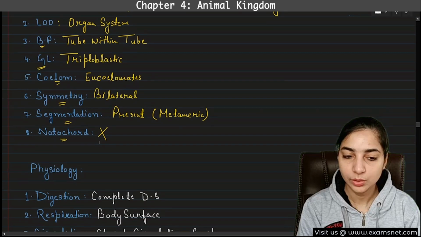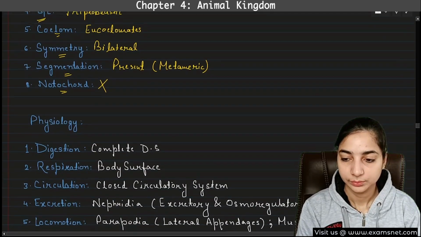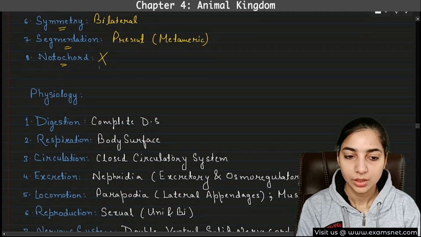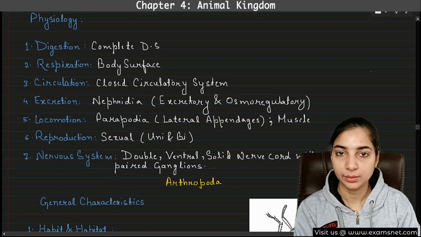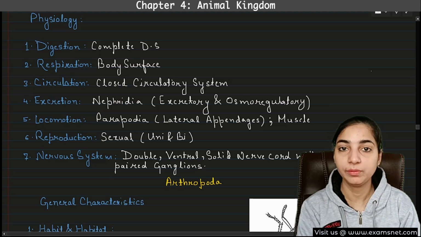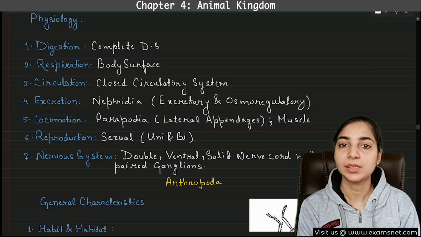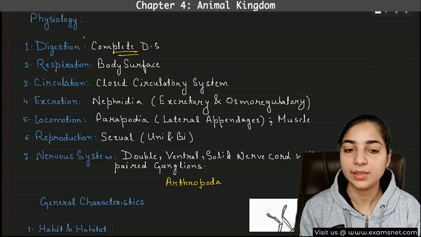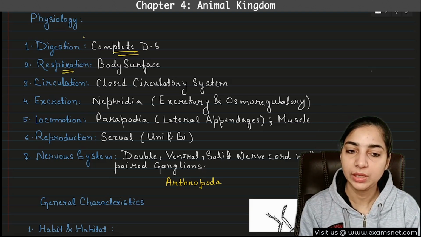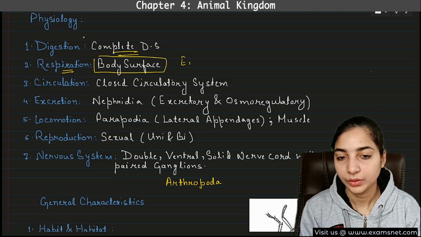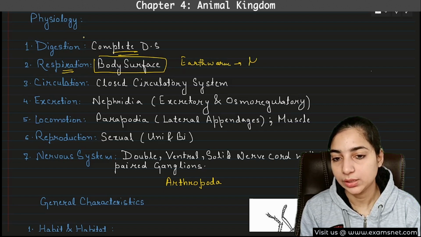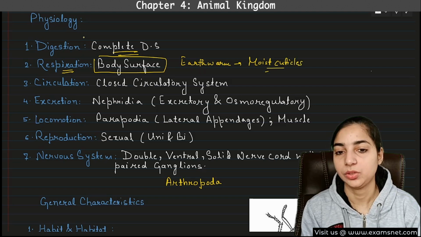Now let's come to the physiology. What about digestion? We have seen that they have a tube within tube body plan. That means digestion will be complete because they have two separate openings that act as mouth and anus. So a complete digestive system is present. What about respiration? Respiration takes place through the body surface. And in earthworms, you must have heard that they have moist cuticles that help in respiration.